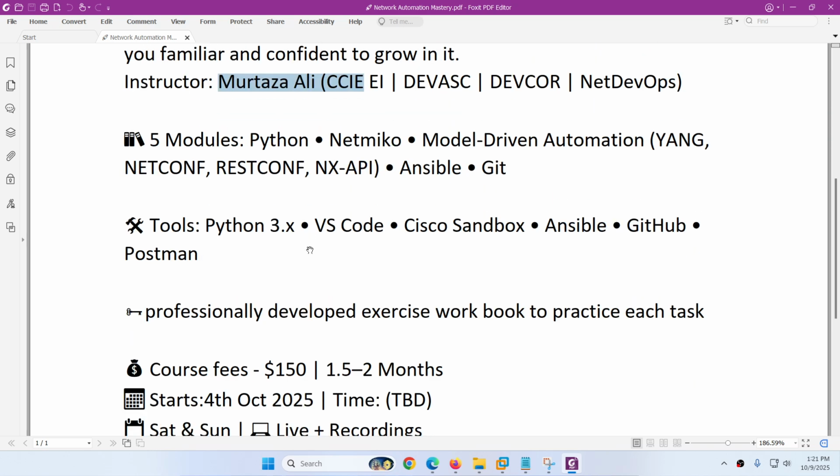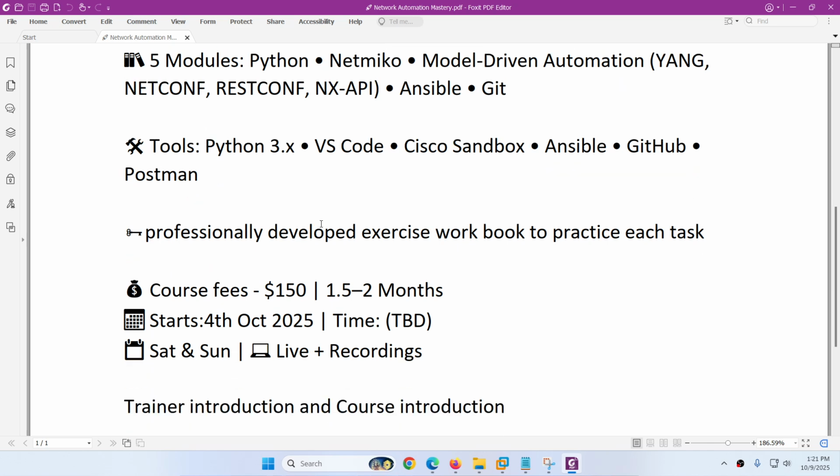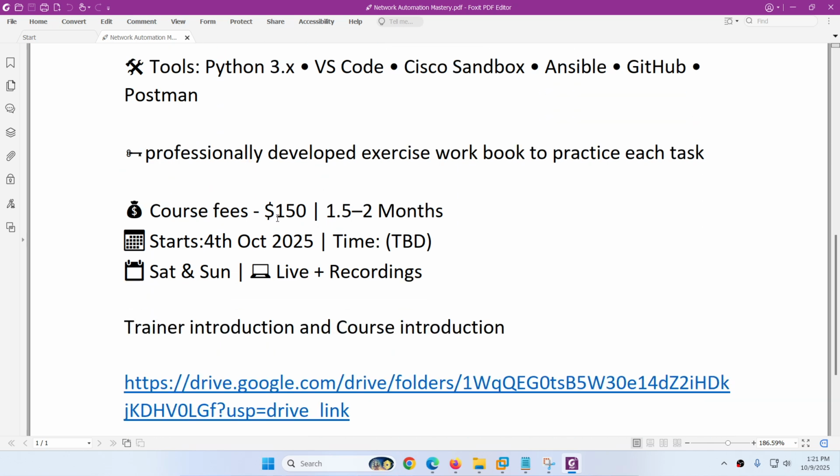The tools he will use in this course are Python version 3, VS Code, Cisco Sandbox, Ansible, GitHub, Postman, and many other tools. If you want to learn this course, the course fee is 150 US dollars, and the course is around 2 months, starting on 4th of October, and the time will be decided. You can reach him, and this course will be live on Saturday and Sunday. After the class you will get the recorded videos, notes, everything.